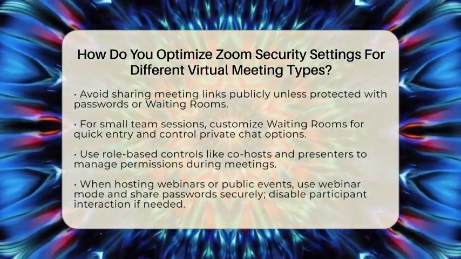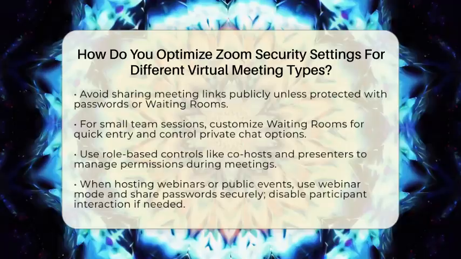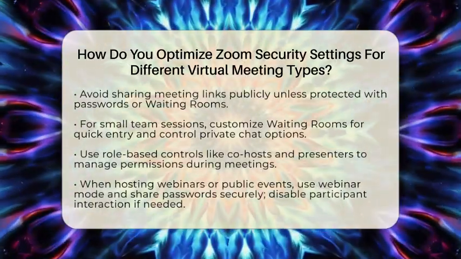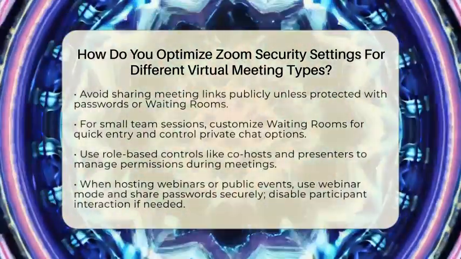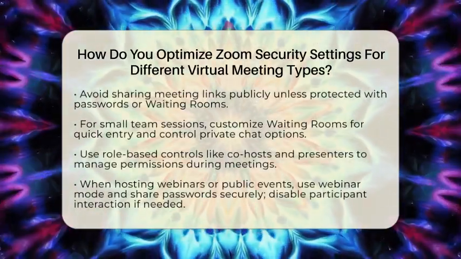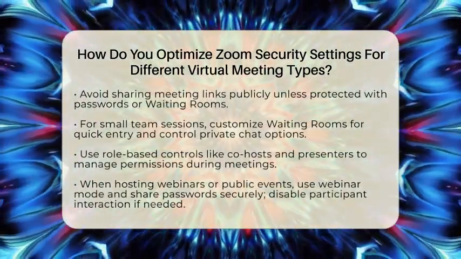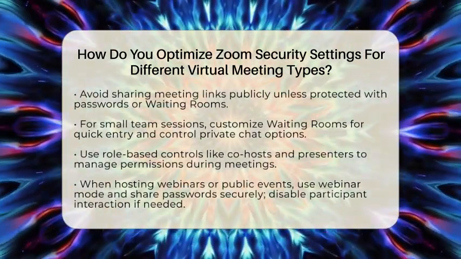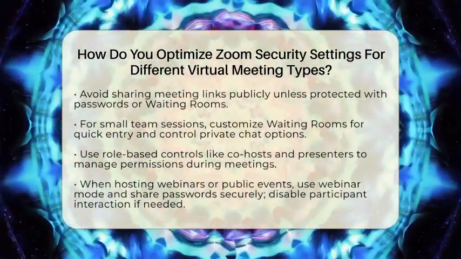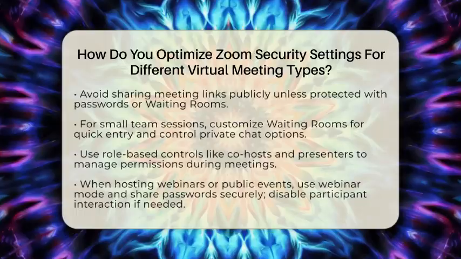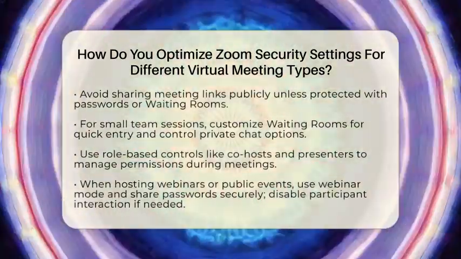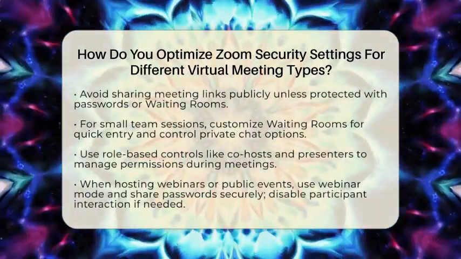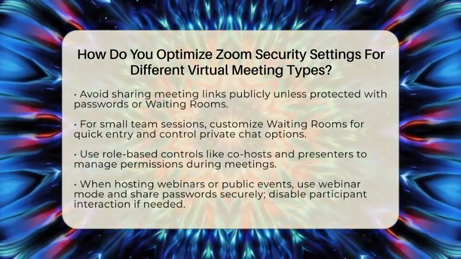For small team meetings or internal work sessions, you can turn on the waiting room and customize it so known team members get in quickly. Allow screen sharing for those who need to collaborate, but keep an eye on what's happening. If sensitive info is discussed, disable private chat to prevent side conversations. Use role-based controls to assign co-hosts or presenters with limited permissions so you keep control of the meeting.